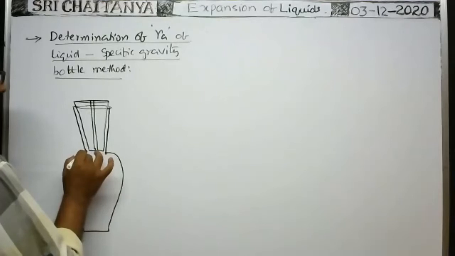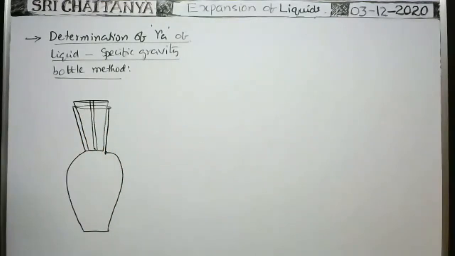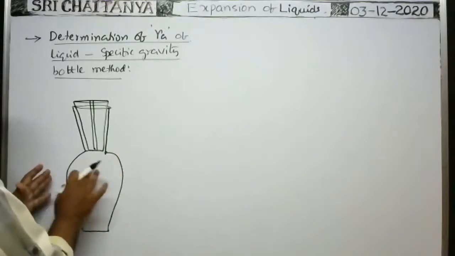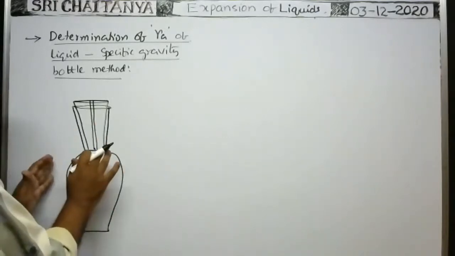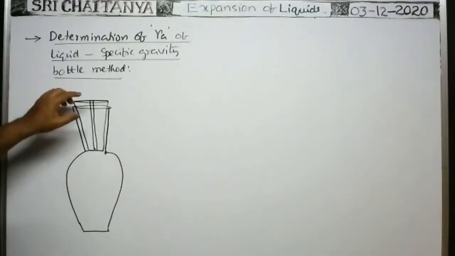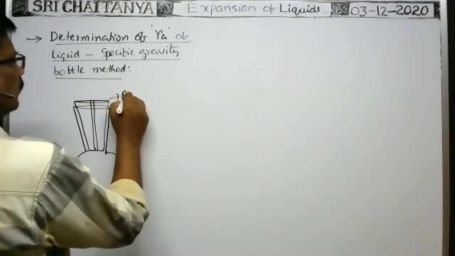So when you keep the stopper over this in the neck, the volume of the liquid in this bottle is up to this place only. The volume of the liquid in the bore can be neglected. Now you see, when the temperature increases, it is already filled with liquid. If the temperature of the liquid rises, expansion takes place. But whenever the stopper is kept here, it is the glass stopper.